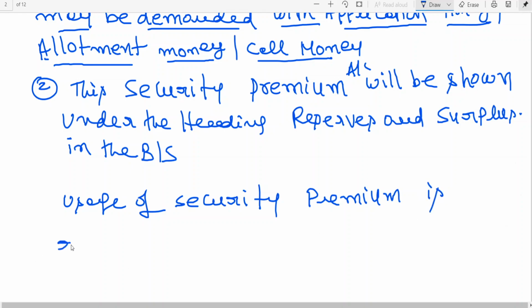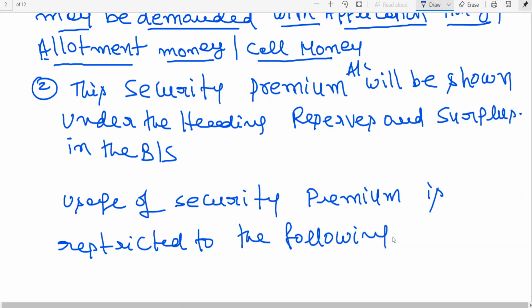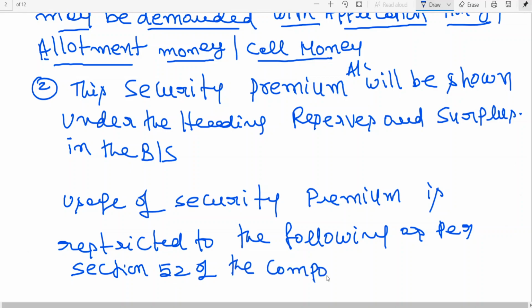It is restricted to the following as per section 52 of the Companies Act. That means security premium is a gain, no? The security premium is a gain. How will this gain be adjusted? That is what I am saying.